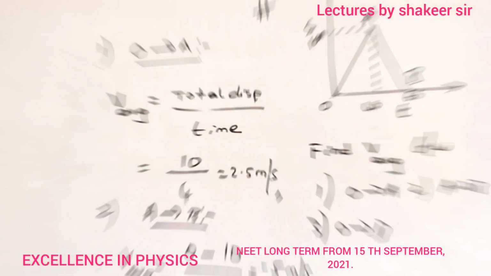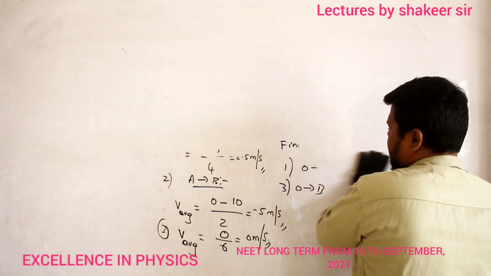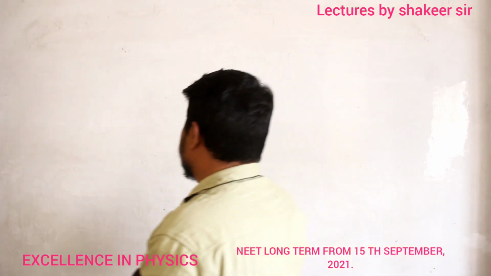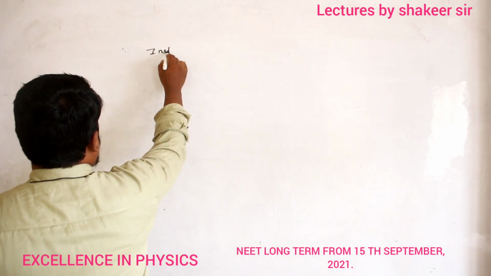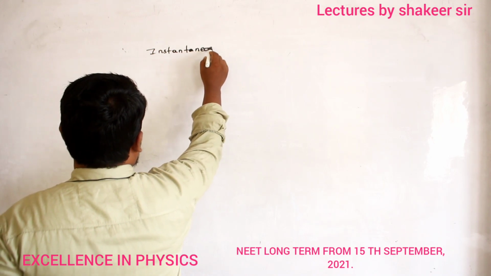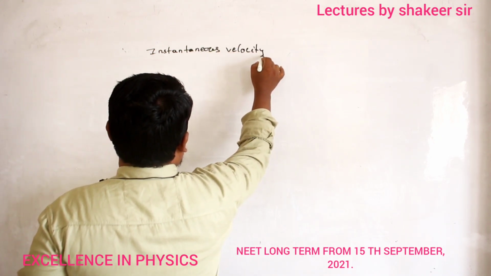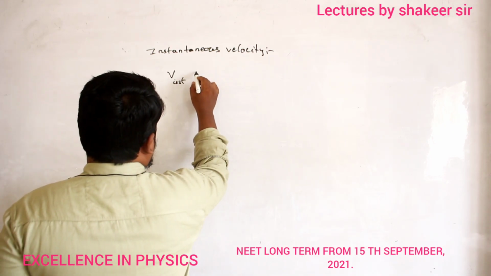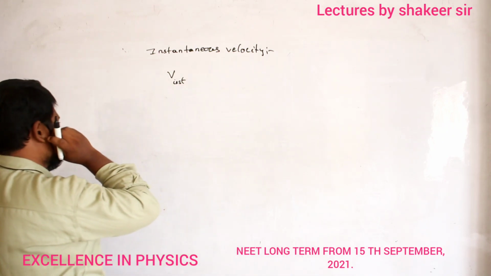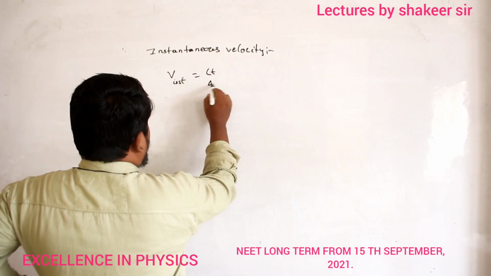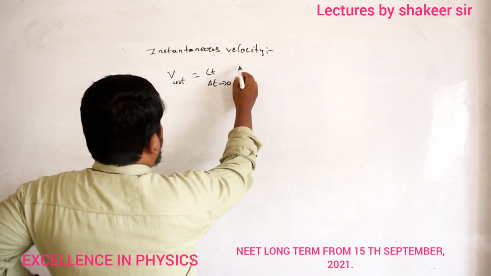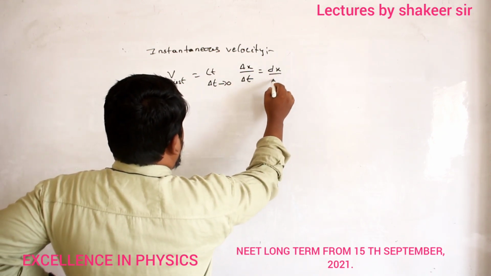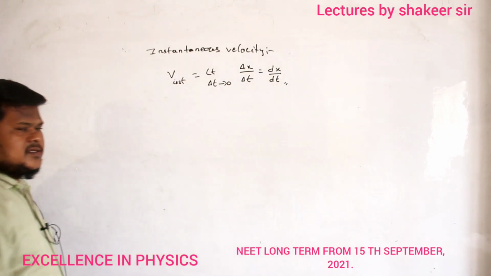Have you understood how we have done the calculation? Next, we study instantaneous velocity. It is represented by V instantaneous. How can I write it? Limit delta t tends to 0, delta x divided by delta t, which is called dx divided by dt. So this is the equation which is called instantaneous velocity.